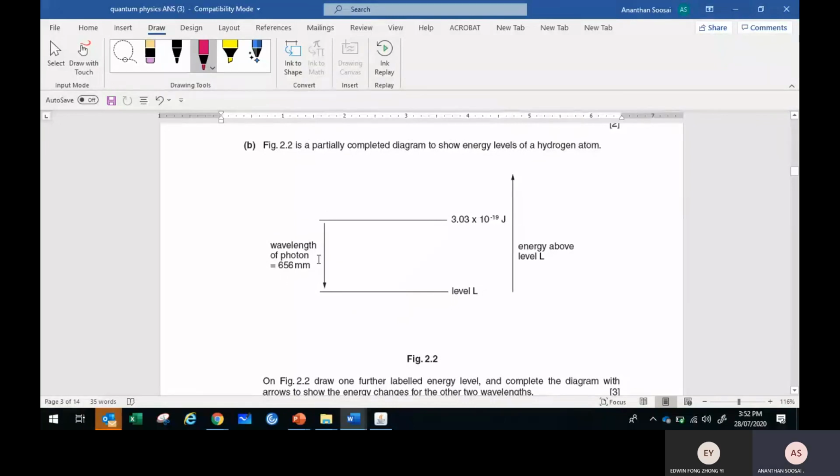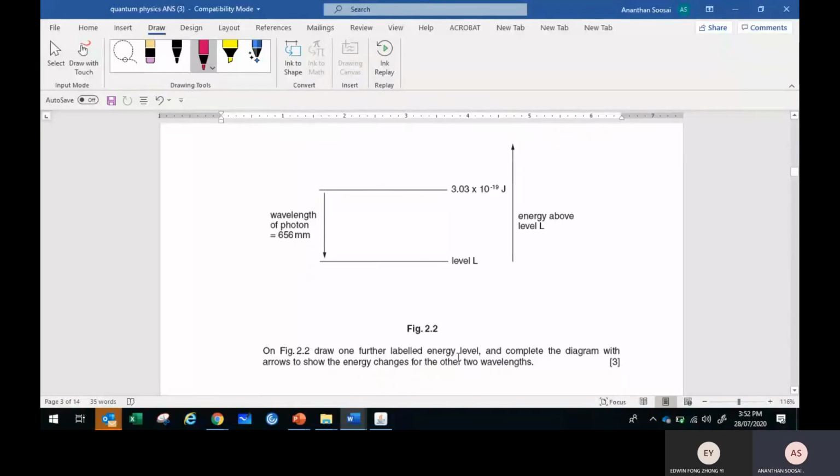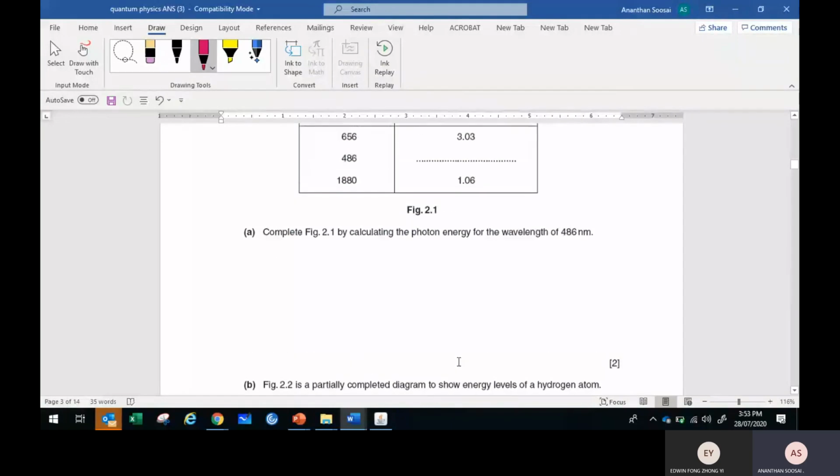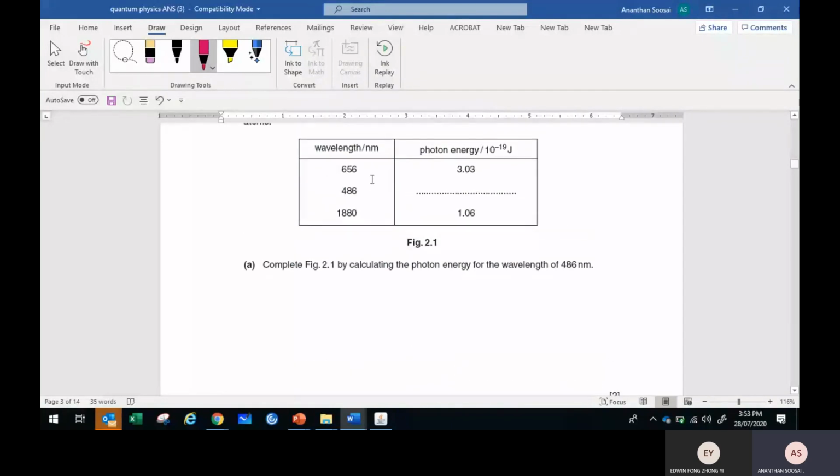From here to here, the transition gives 656 nanometer of wavelength, not millimeter, nanometer. Draw one further labelled energy level and complete the diagram with arrows to show the energy change of the other 2 wavelengths. Okay. Draw another line to show another 2 transitions of the wavelength. Where do you draw another line? Okay, go back to the table. You see the table? The table has 656 nanometer, 486 nanometer, 1088 nanometer.